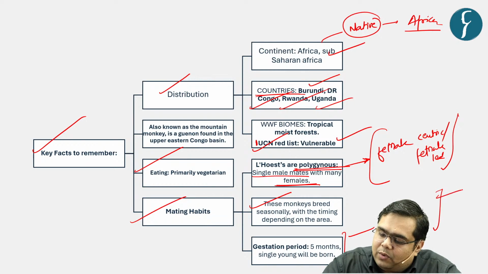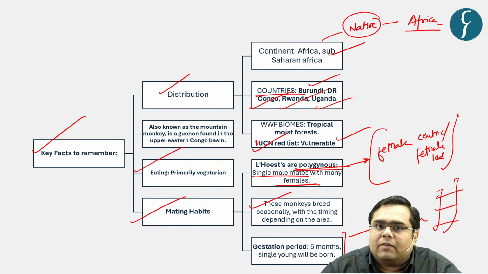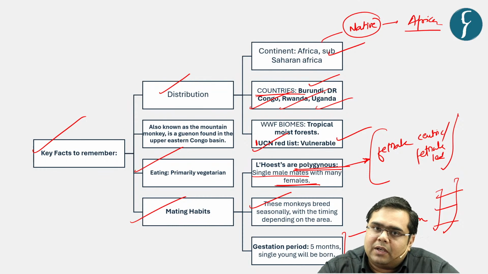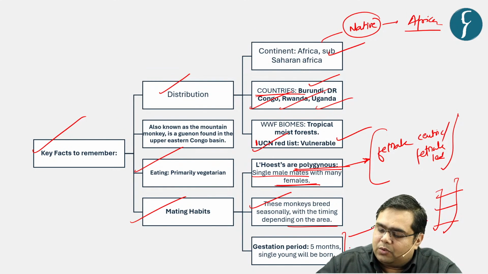Why are we focusing only on these facts? Because these facts have again been a part of UPSC's inquiry. For example, there was a question in the past with respect to elephant, and in that question the UPSC framed what is the gestation period of elephant. Similarly, they are interested in knowing the IUCN status of a particular animal, where they are located, their dietary habits, nocturnal habits, right? These kinds of questions they have generally asked from the environment and species point of view. So again, the gestation period over here is 5 months.